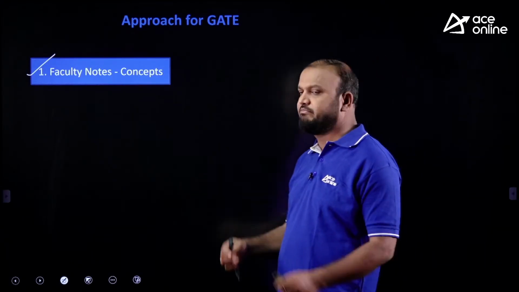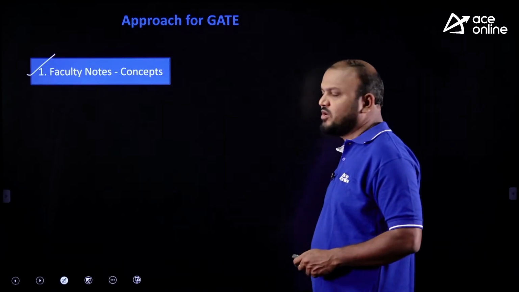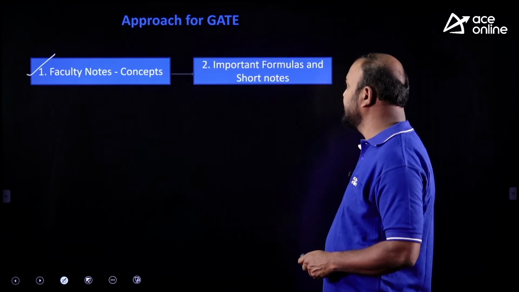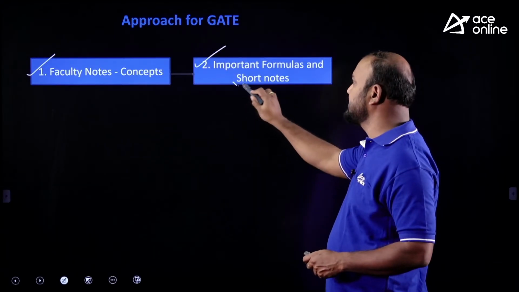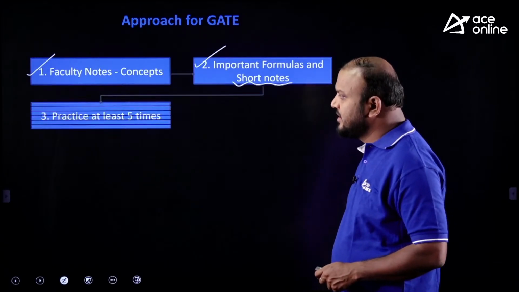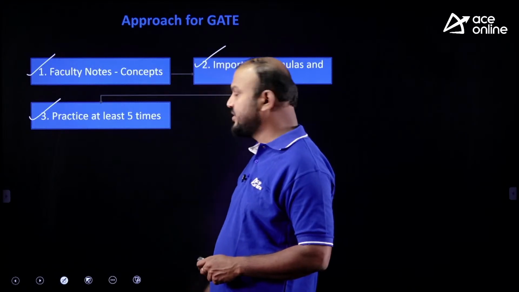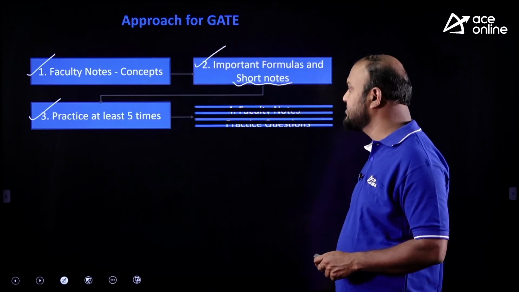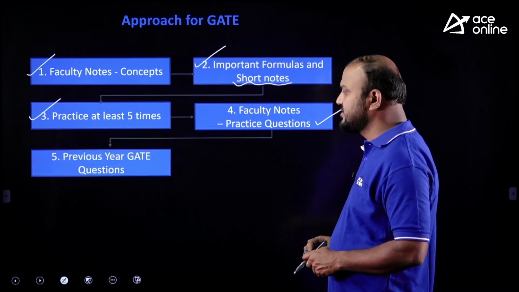So prepare from our faculty notes. First solve all the concepts, then note down any important formulas and note points. Prepare short notes and practice them and the formulas at least 5 times. Then practice all the questions from the faculty notes.